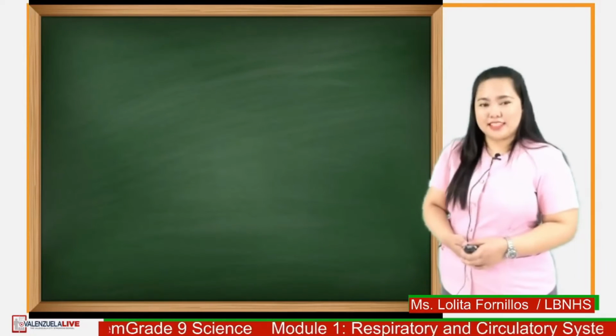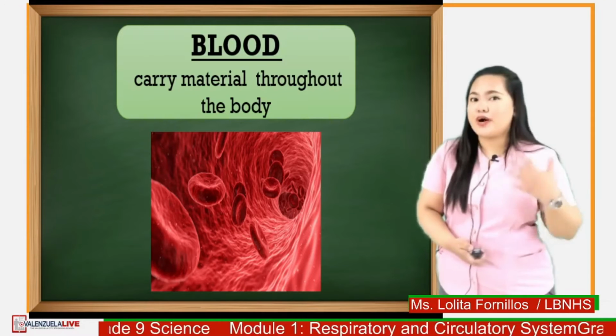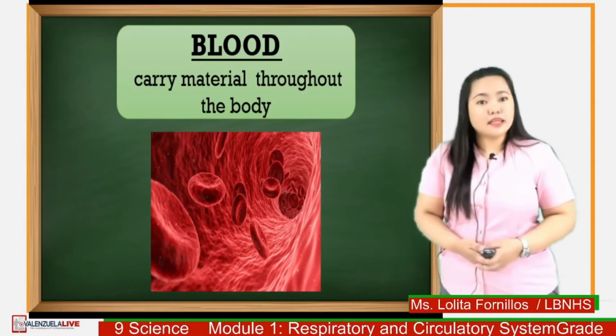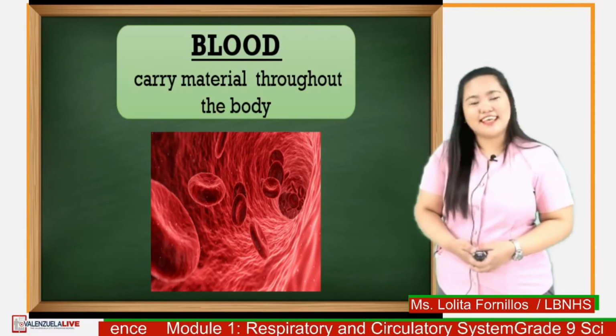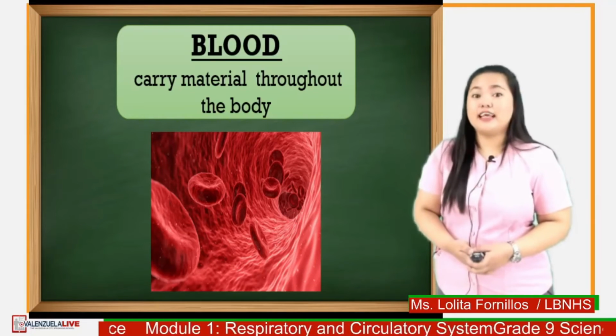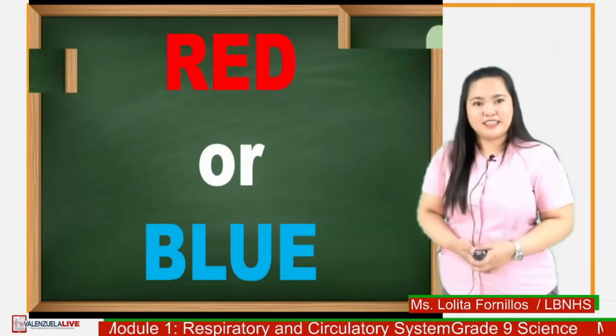The last component of the circulatory system is the blood. The blood carries material throughout the body. The materials that blood delivers to different parts of the body are oxygen, hormones, nutrients, and other materials essential in the proper functioning of our organs and tissues.